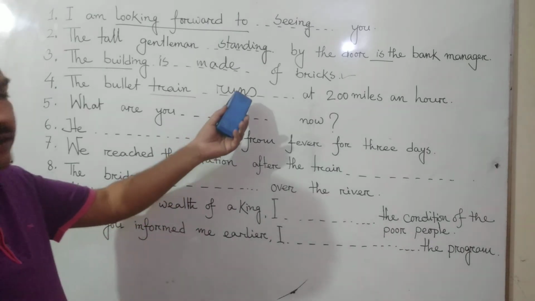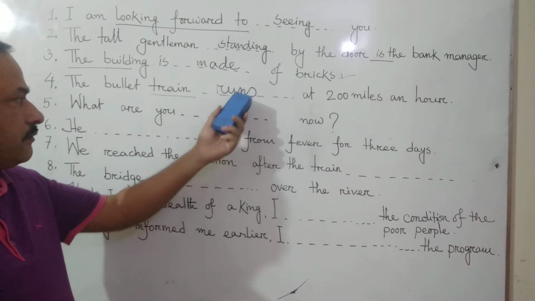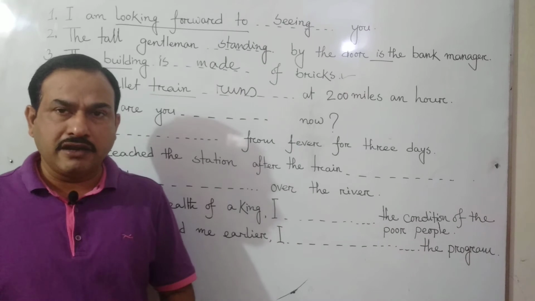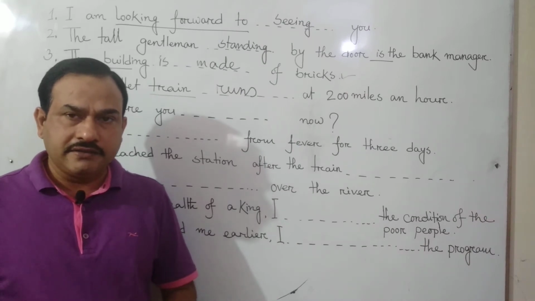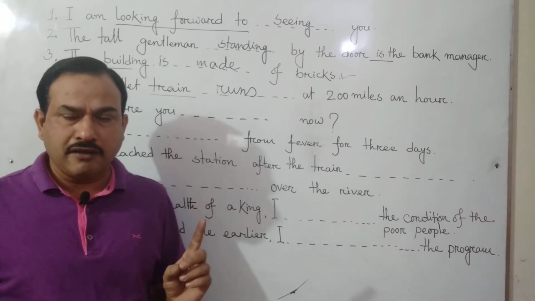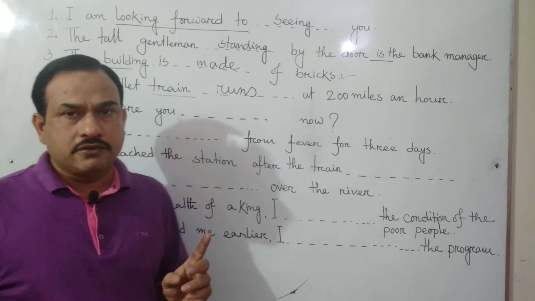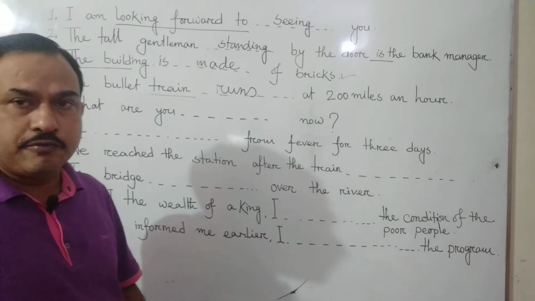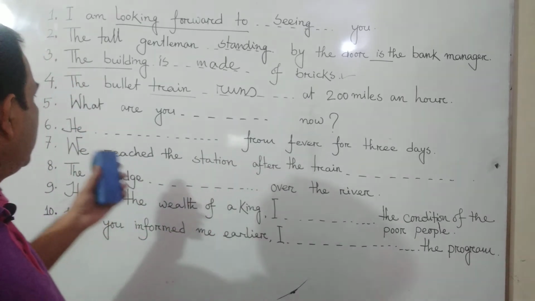Why will there be s with the verb? Because the subject is third person singular number. A train, it's a train, one singular number, and it's third person. So we have to use s with the verb, and it's present indefinite tense.